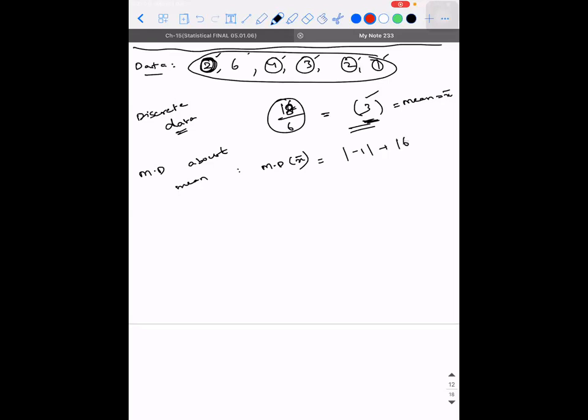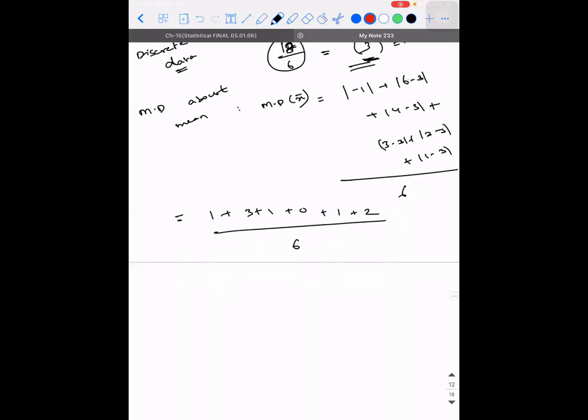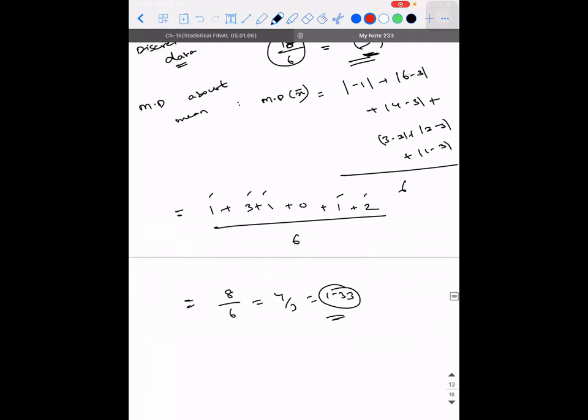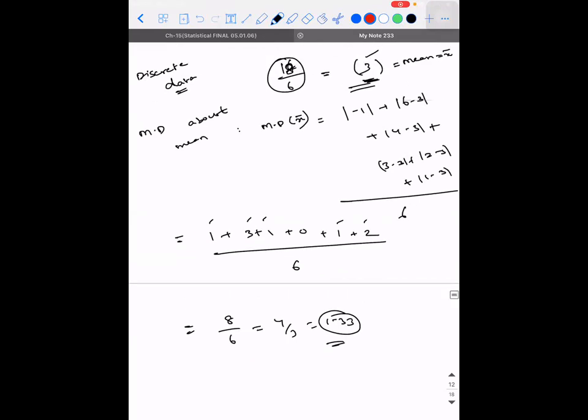|2 minus 3| plus |5 minus 3| plus |4 minus 3| plus |3 minus 3| plus |2 minus 3| plus |1 minus 3|, the whole divided by 6 again. So that will be 1 plus 2 plus 1 plus 0 plus 1 plus 2, the whole divided by 6. So 8 divided by 6 will be 4 by 3, 1.33. So 1.33 is the mean deviation with respect to the mean. It means on an average, each reading is varying by 1.33 with respect to the true value. Are you able to understand this?